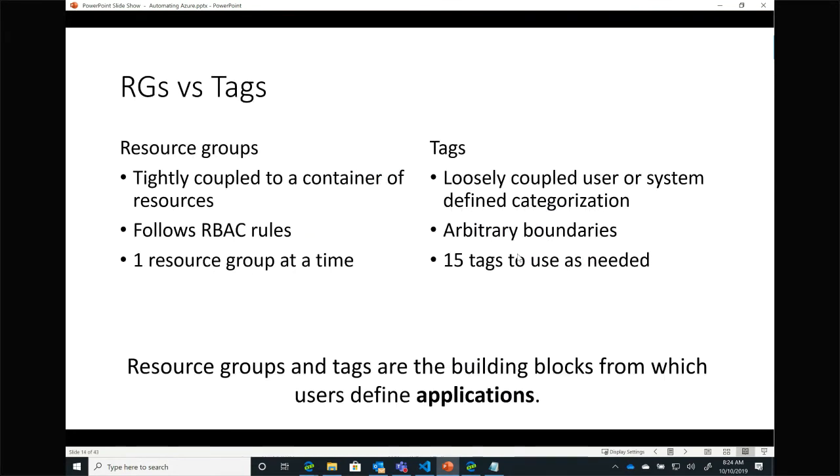So we talked a lot about resource groups, and I mentioned that they have this single hierarchy: each resource can have one and only one parent. So how do I add additional metadata to my applications and resources in order to be able to group them different ways?